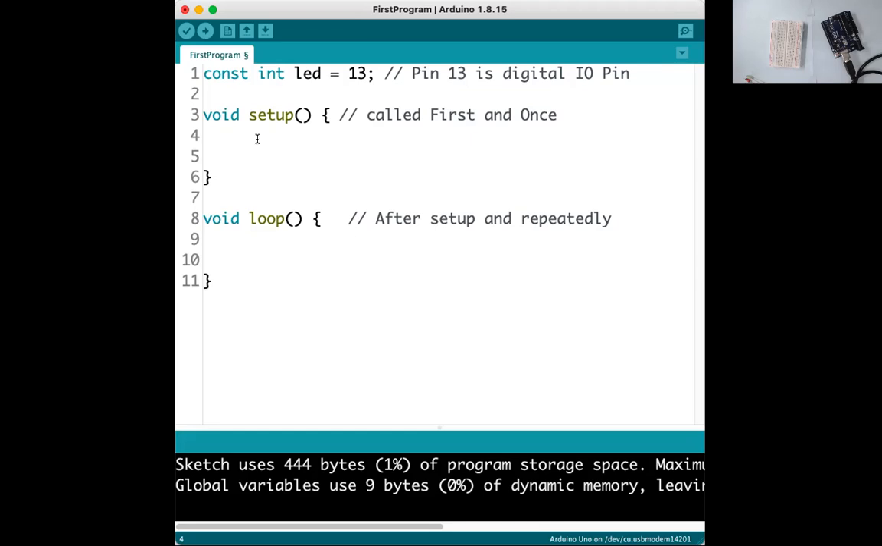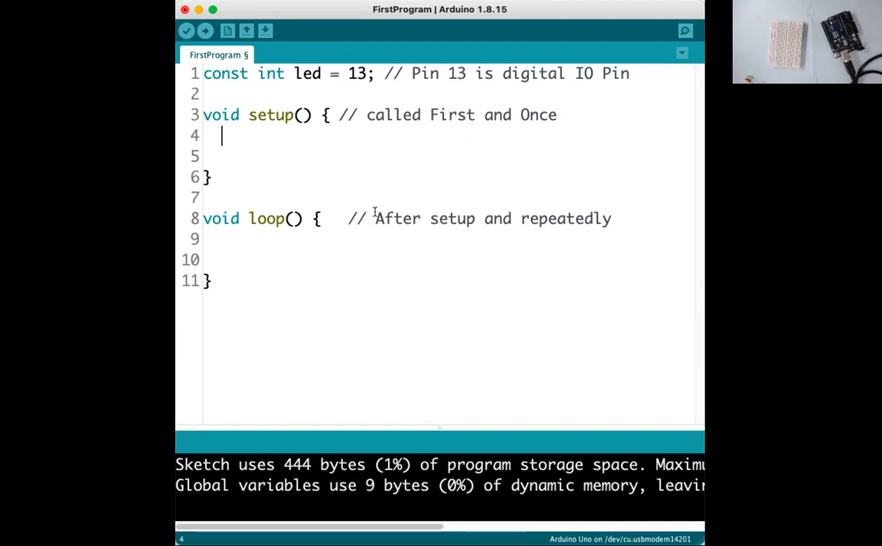Now, what is an LED? LED is an output device. It means that pin number 13 is also configured as an output, because we have to give the command to the LED through pin number 13. From pin number 13, we are giving the output command. So pin number 13 should be configured as an output.